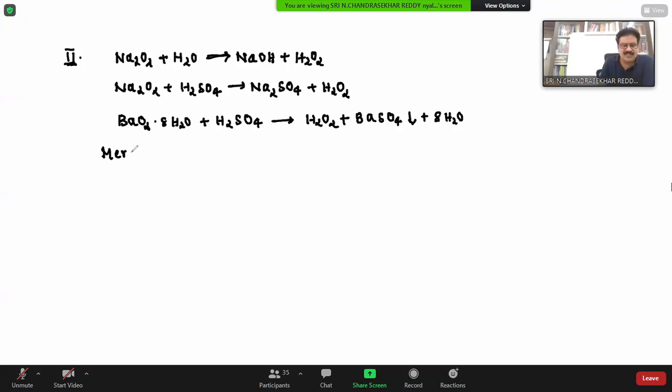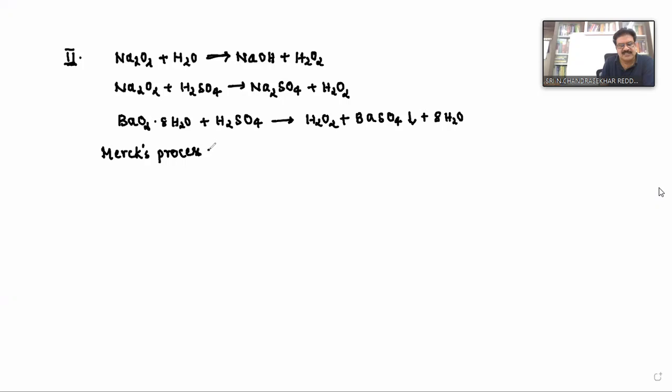I think it is not given in your material, but better, some questions are there. Merck's process. In this Merck's process also, we are taking barium peroxide only, right? And passing carbon dioxide. First, we are taking barium peroxide and putting water, and then we are passing carbon dioxide.